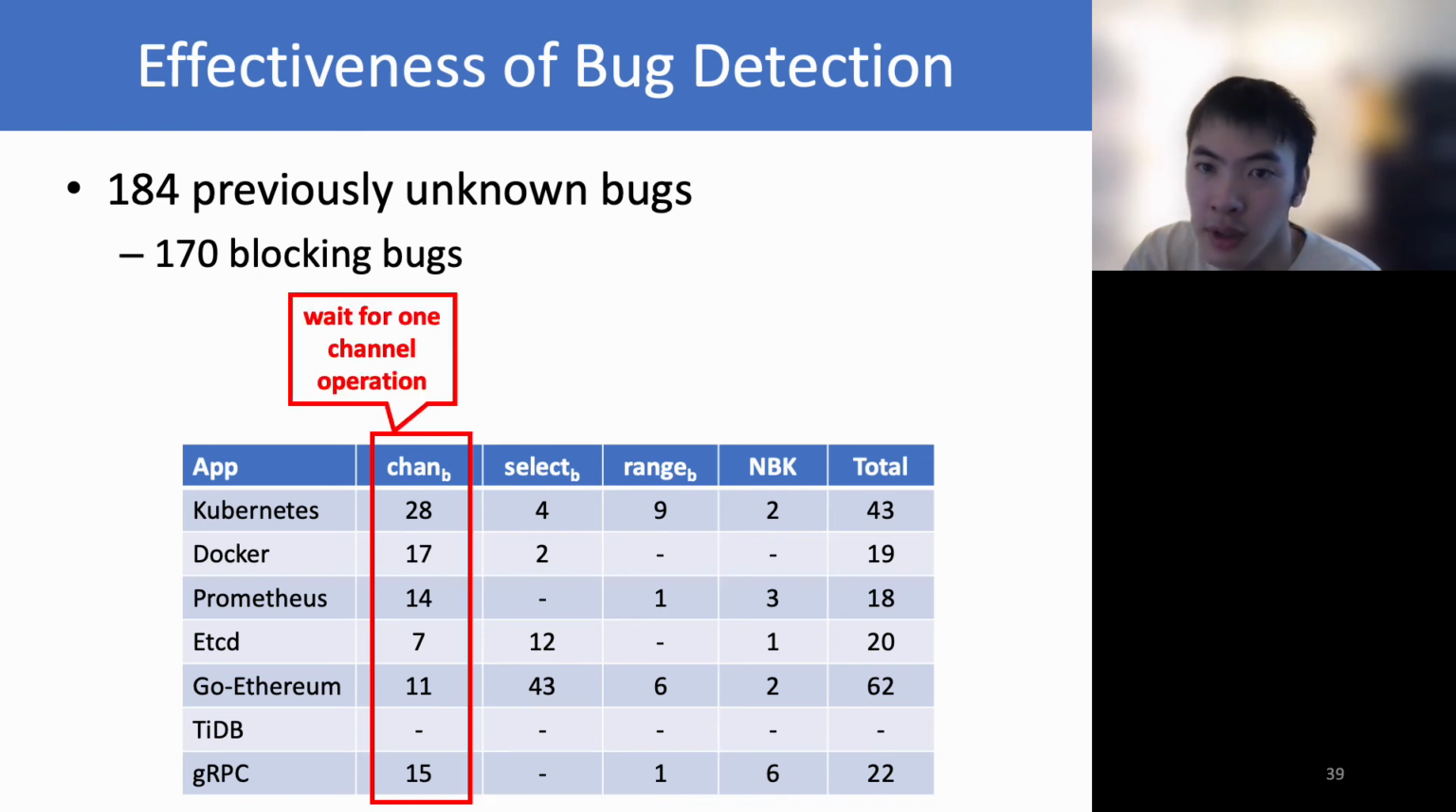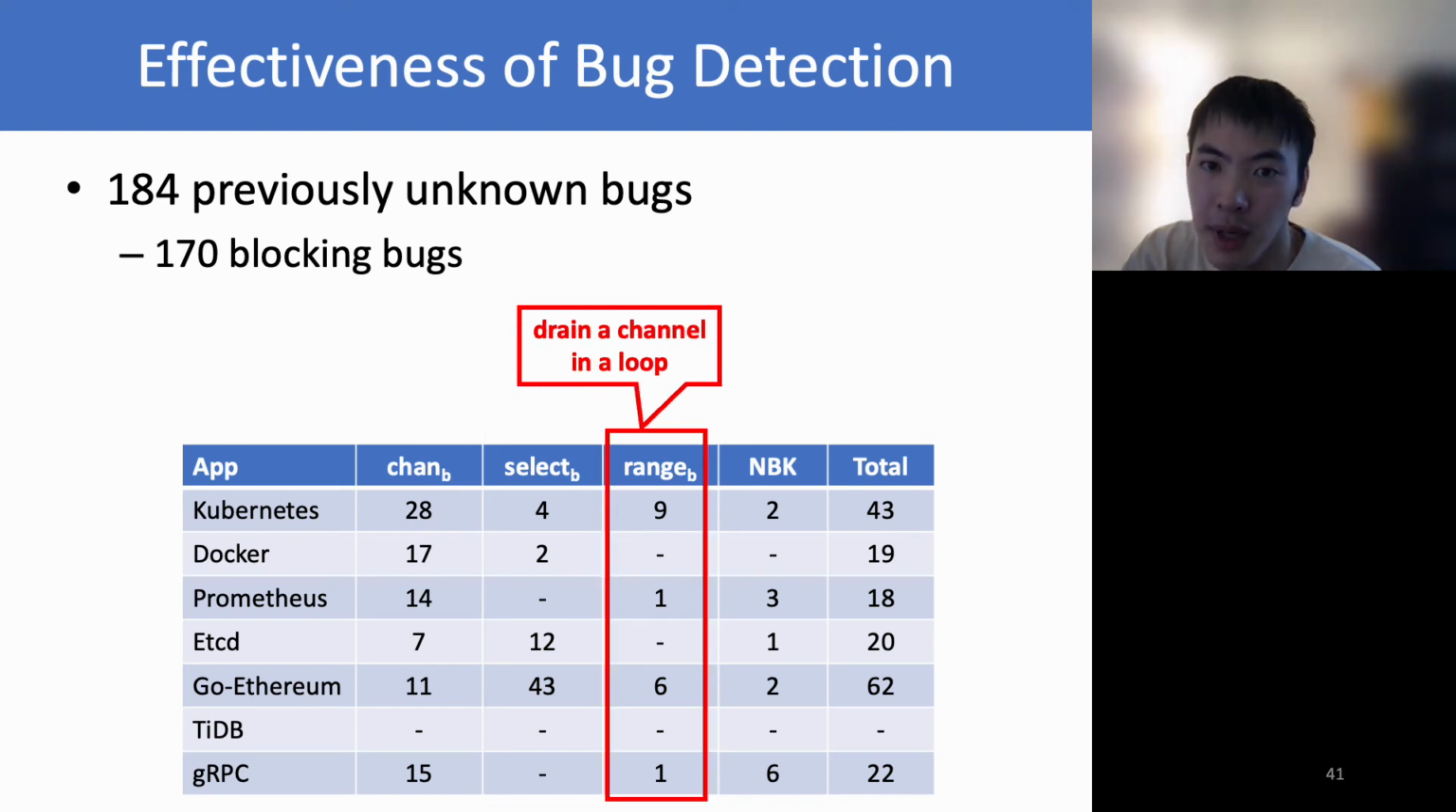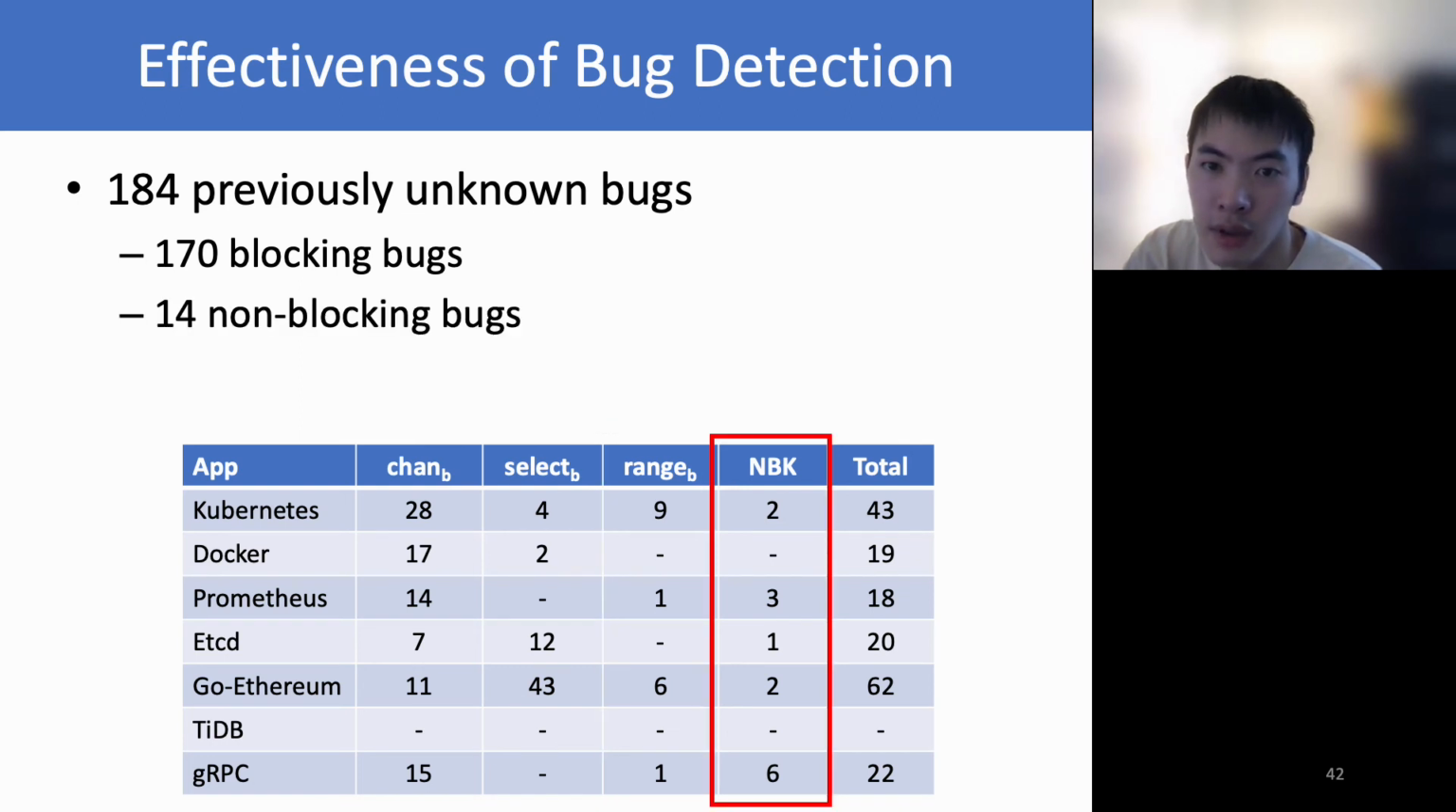92 bugs leave the buggy coroutine blocked at a channel operation. 61 blocking bugs make the buggy coroutine block at a select, waiting for multiple channel operations. 17 bugs leave a coroutine blocking when using a range to pull messages from a channel. The range keyword can drain a channel in a loop, and it keeps iterating the loop until the channel is closed. GFuzz also finds 14 non-blocking bugs.